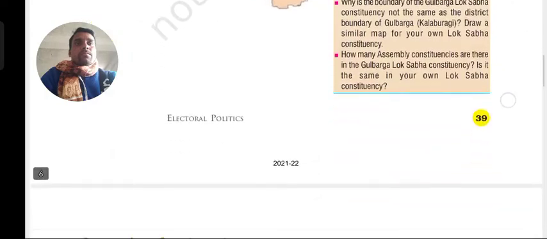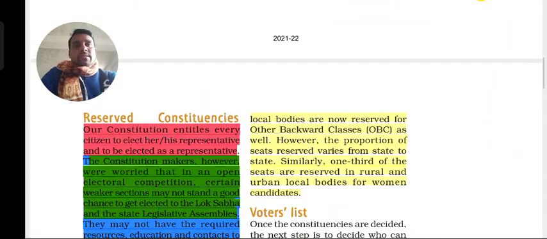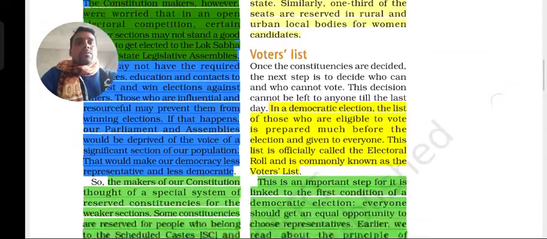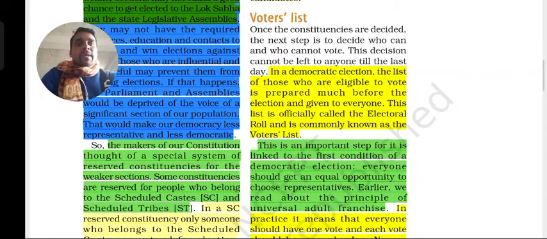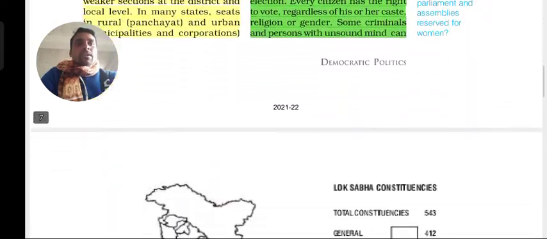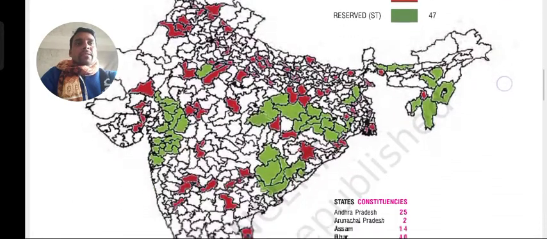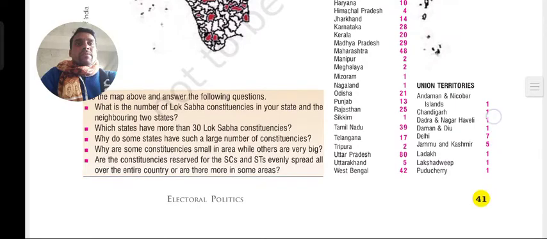Next we saw reserved constituencies, how reservation is possible, and how the constitution has made a great advantage for reservation for the lower category people in society. That we have already discussed.